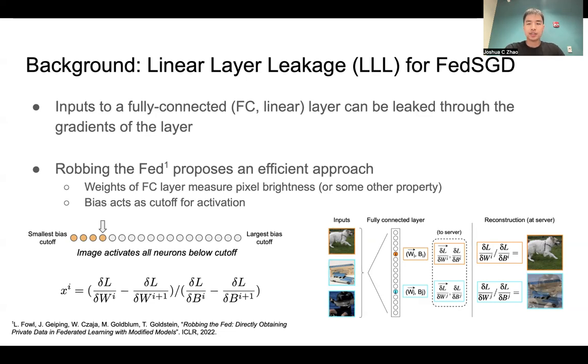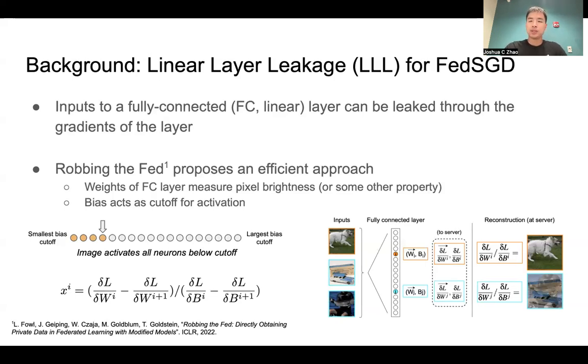Robbing the Fed is a method which proposed a very efficient approach for leakage. Essentially, they would have the weights of a fully connected layer measuring some aspect of the image. You can think of this as, for instance, the average pixel brightness. Now, in a data set such as CIFAR-10, for instance, the average pixel brightness may follow some sort of distribution, for instance, a normal or a Gaussian distribution. Now, the biases of the fully connected layer can then follow this distribution, essentially acting as a cutoff for activation.